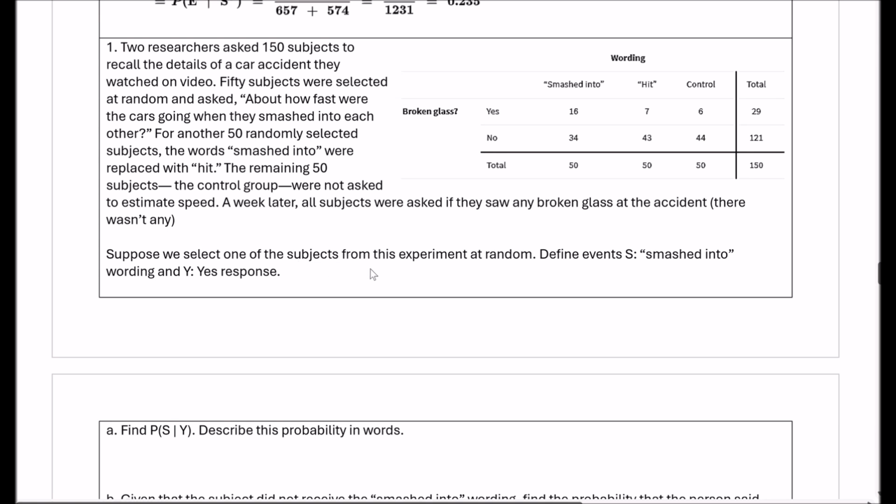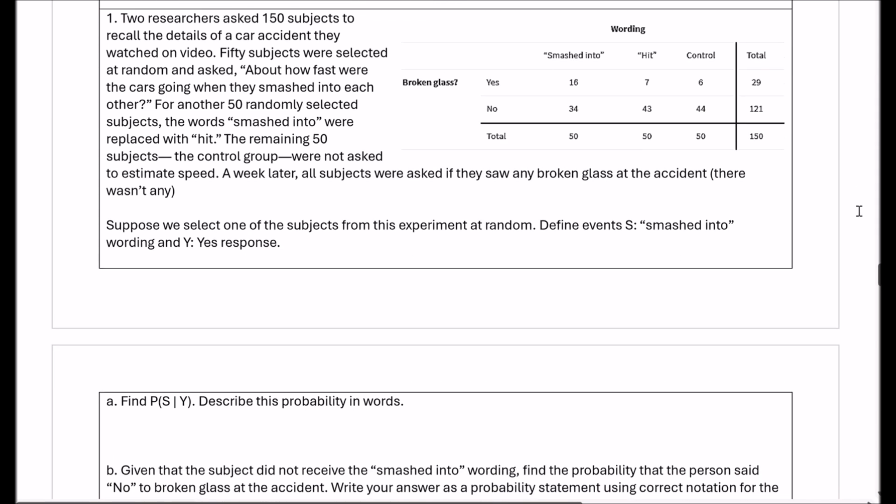So suppose we select one of the subjects from this experiment at random. S is the smashed into wording and Y is the yes response.